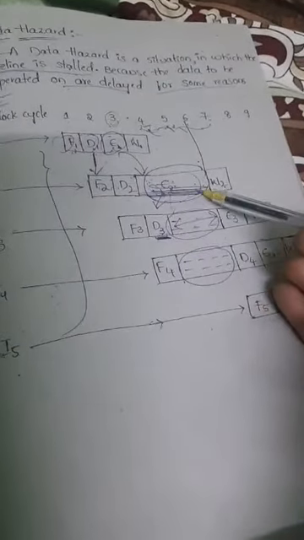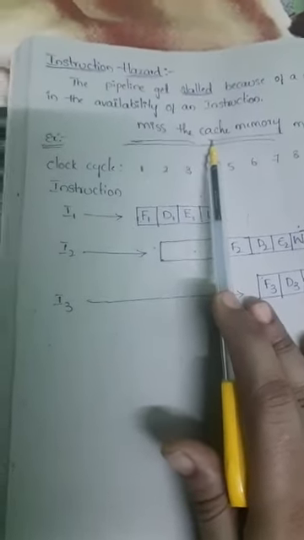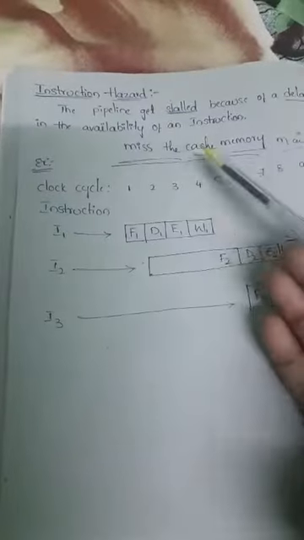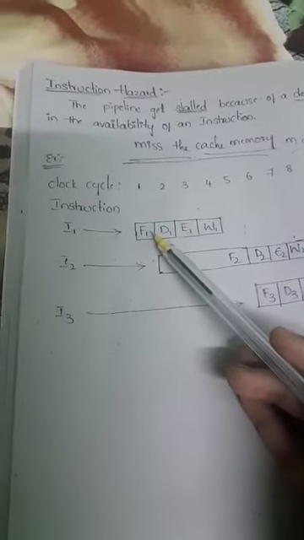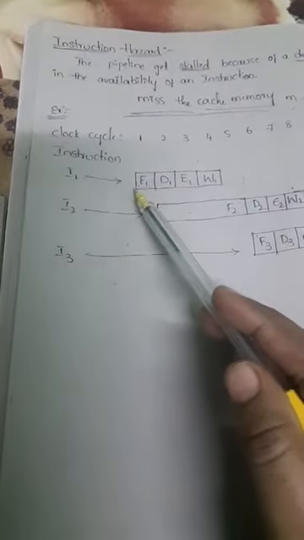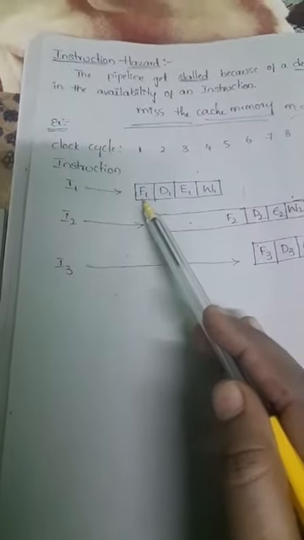In data hazard, where do we get the hazard point? Before the execution or during execution, while executing or decoding the data, we get the hazard. Coming to instruction hazard, where do we get the hazard point? If we miss the cache memory, there will be a delay. Cache memory is related to the fetching procedure, right? That's why there will be a delay in the fetching of that instruction. Because of that also, instruction hazard can occur.